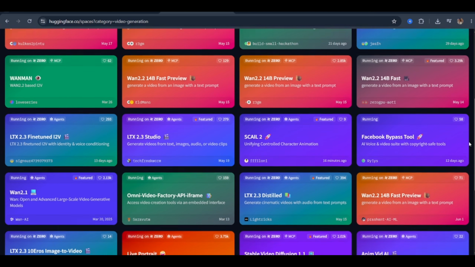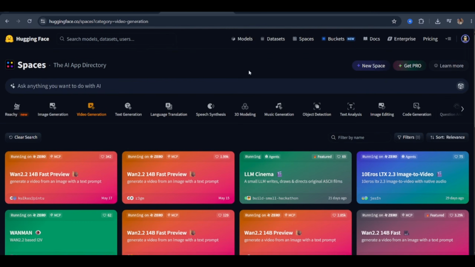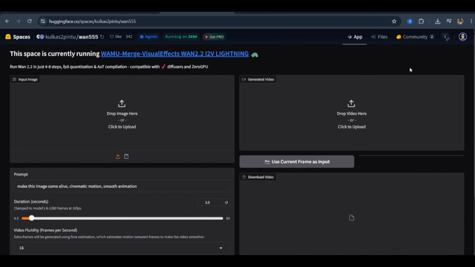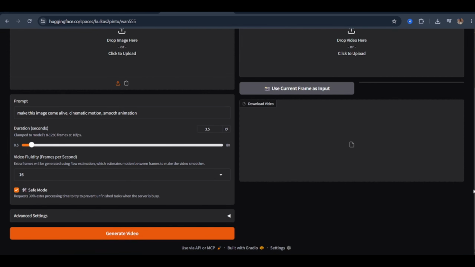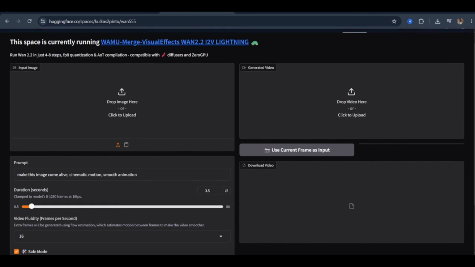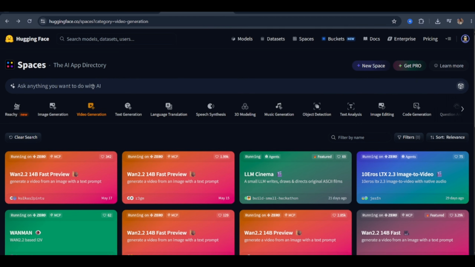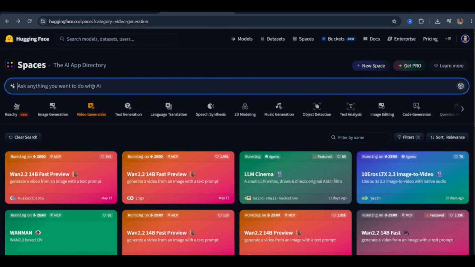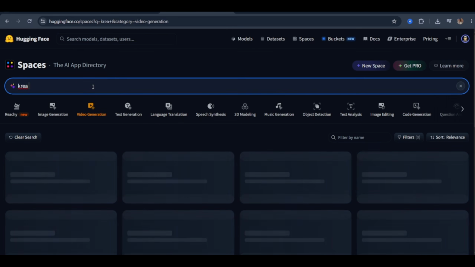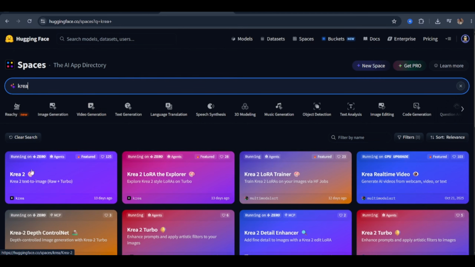For today's benchmark, we're focusing specifically on video generation, and I have 2 Hugging Face models I want to cover. The first is WAN 2.2, and let me be direct. This model delivers free, unlimited, and uncensored video generation results, and the output quality is genuinely strong. The workflow is clean: drag in your base image, input your motion prompt, set your duration, and hit generate. What comes back is a cinematic AI video you can use directly in your content pipeline. I'll be covering this one in more detail in a dedicated video, so stay subscribed for that. But for today's deep dive, I want to focus specifically on the second model.